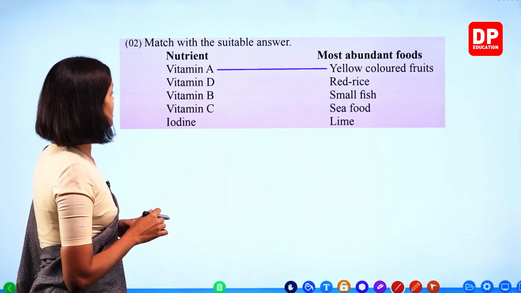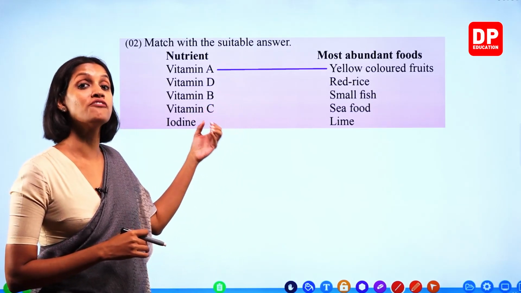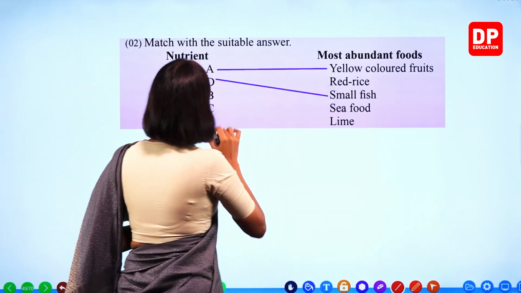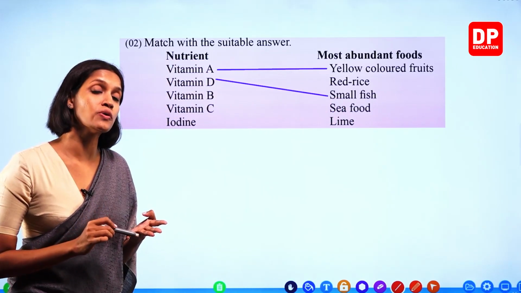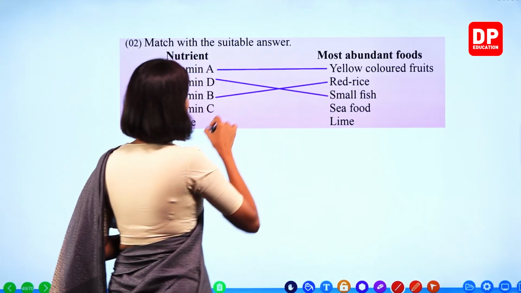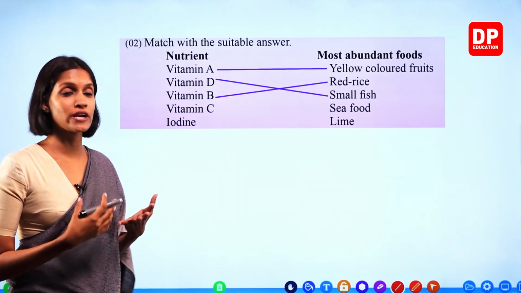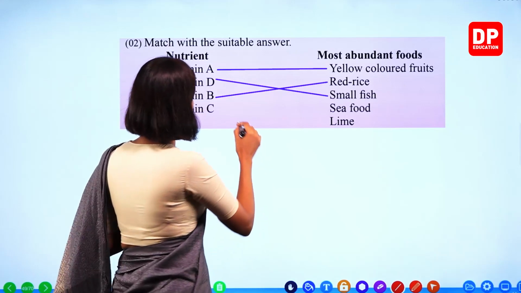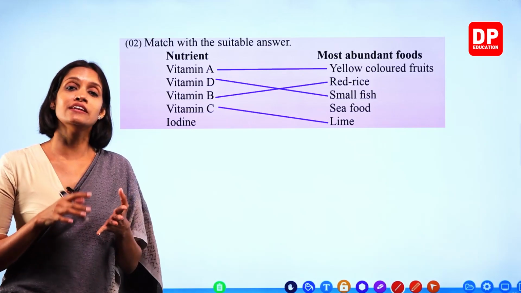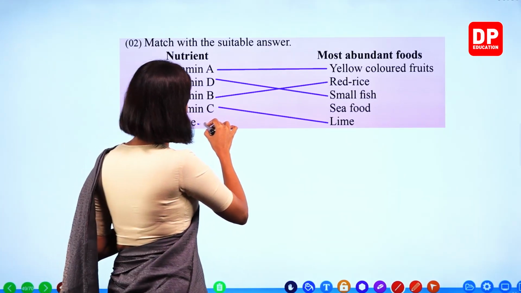Vitamin D. Where can we find vitamin D, children? In small fish, we can find a lot of vitamin D. Right? Small fish. Vitamin B. Vitamin B is found in red rice. Vitamin C. Vitamin C is found in citrus fruits like lime, orange. Okay. So here vitamin C, lime. Iodine. Where can we find iodine? In iodized salt, seafood. Okay. So here seafood is given.